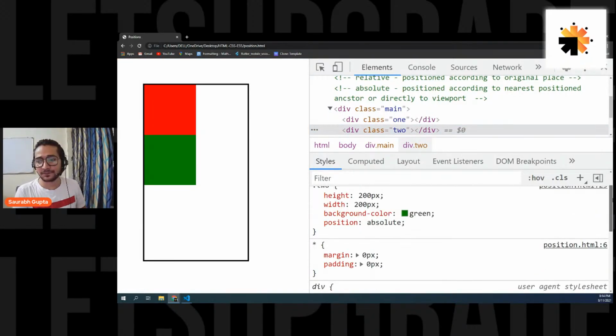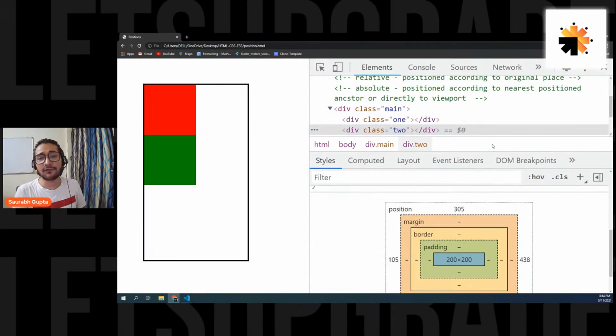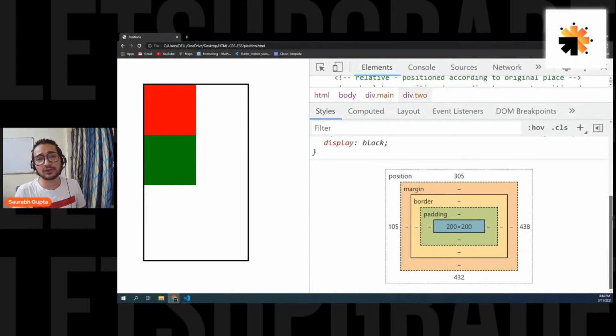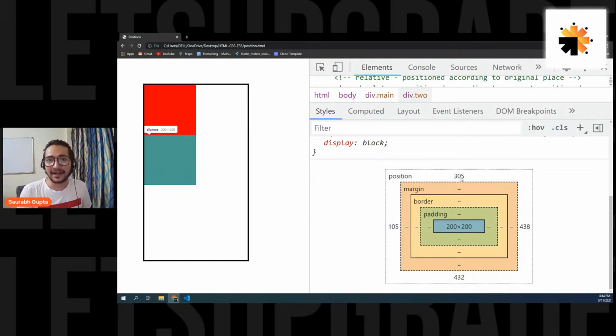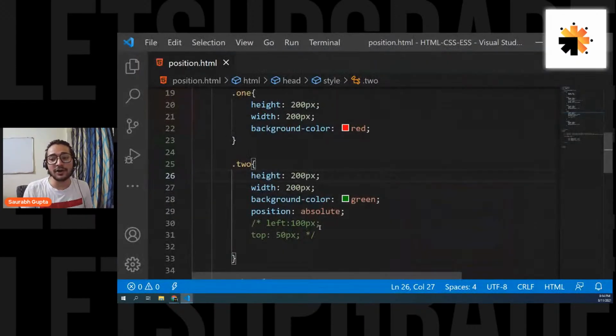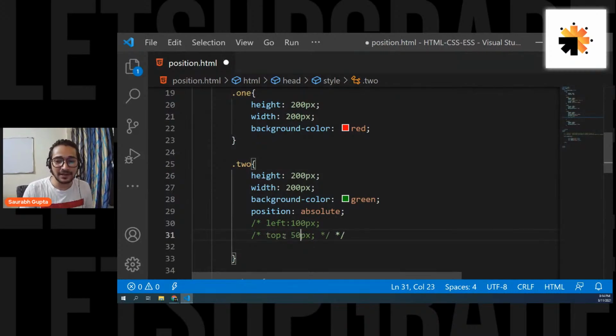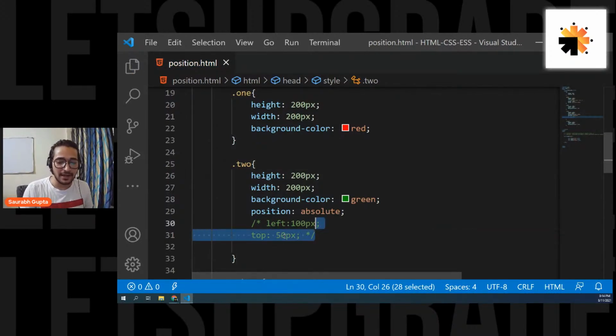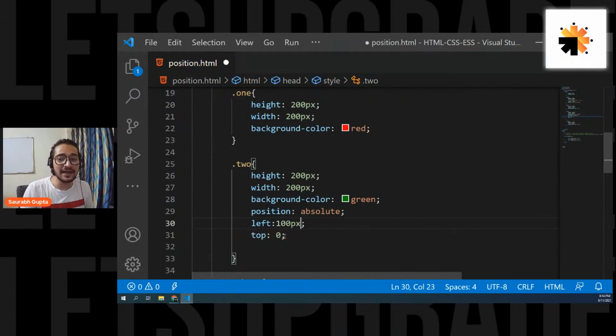Let's see. It is there just so that you don't get confused. Basically, the browser maintains it at its original place. But you can see there is a top of 305 applied. That means the browser is forcing it to be there. If you make it 0, you will see according to what it is getting positioned. Make top 0 and left 0, and then you will see according to what it is actually getting positioned. So you have to make everything 0 to see that.